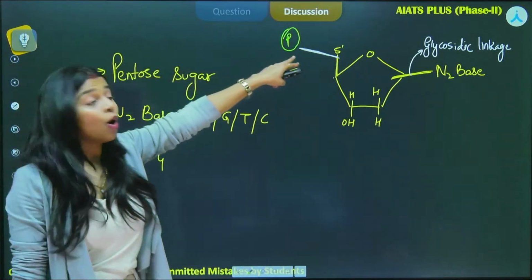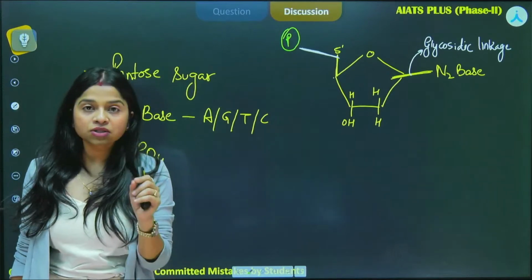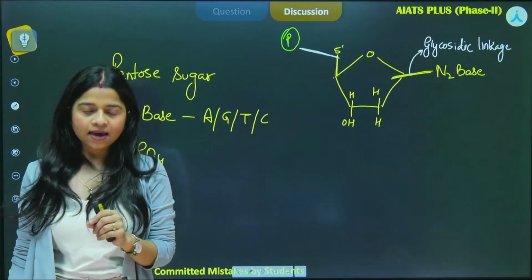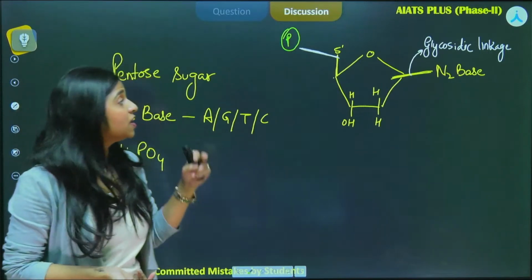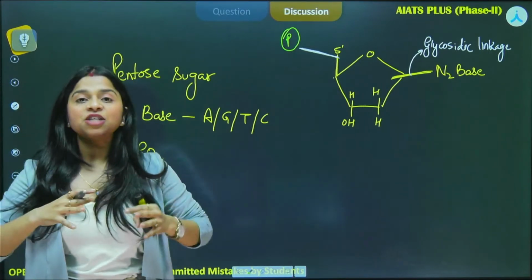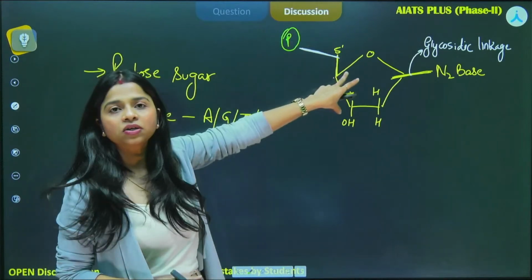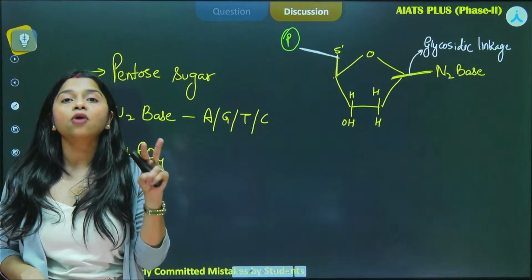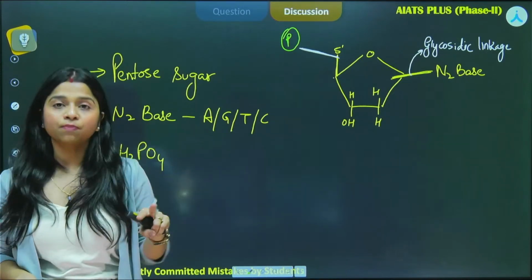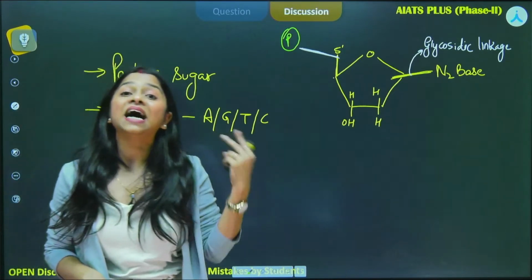Now this bond is named the phosphoester bond. Okay, you have been given phosphodiester because when this nucleotide attaches to the next one, there will be the formation of two phosphoester bonds, and then it will become phosphodiester.